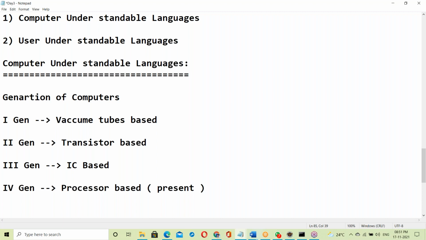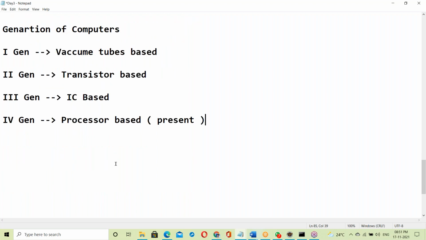Processor based, microprocessor or processor based, like 8085, 8086. 8085 is the old processor, 8086 the new processor. Since the 90s we are using 8086. Next, fifth generation. What is the fifth generation computer? Fifth generation is AI based. Good.